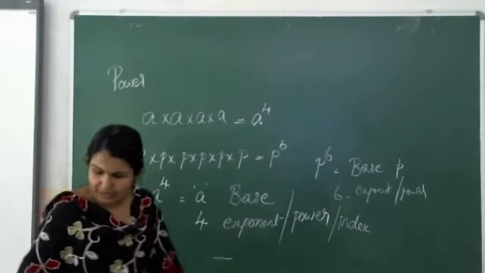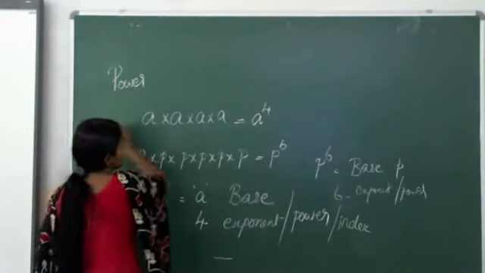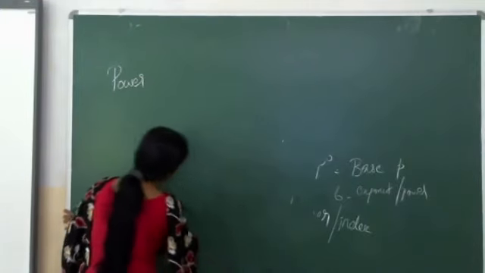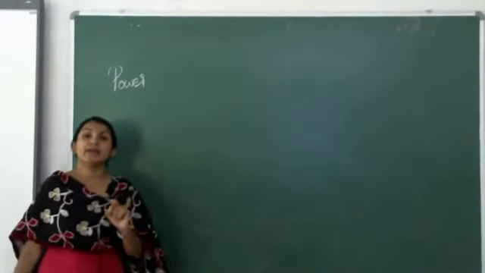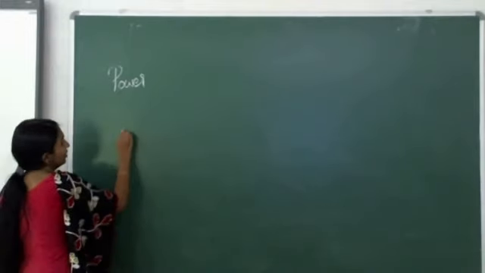Right? Now how we can write in exponent form or index form? That is we are going to check. The number is m.